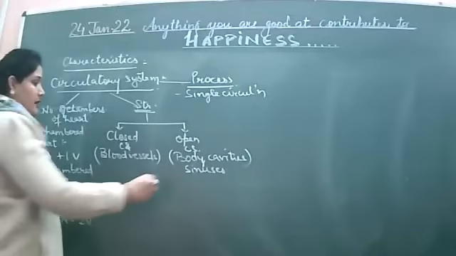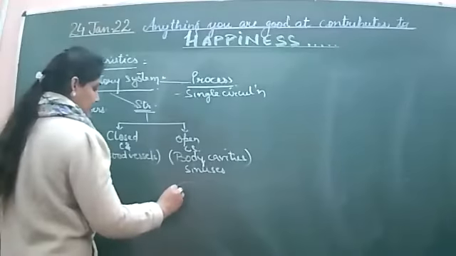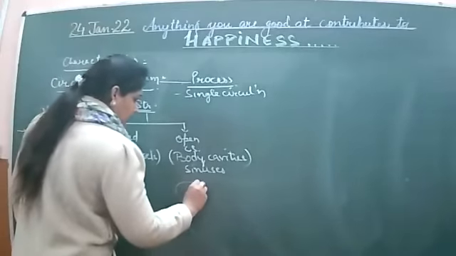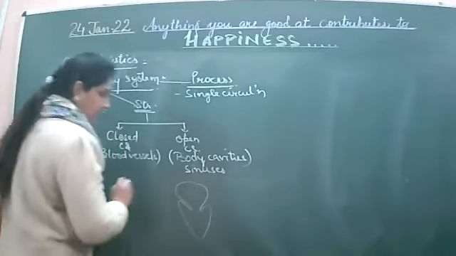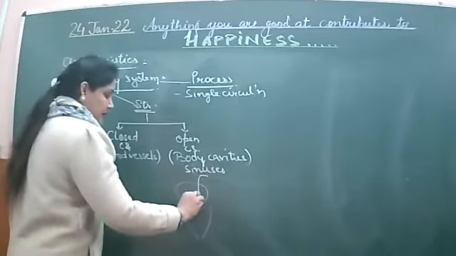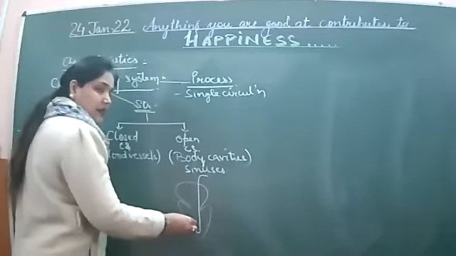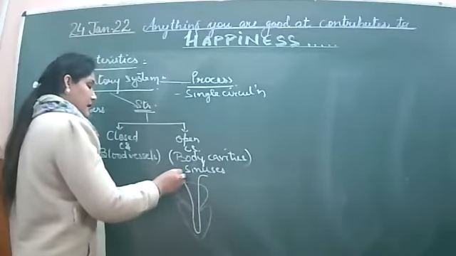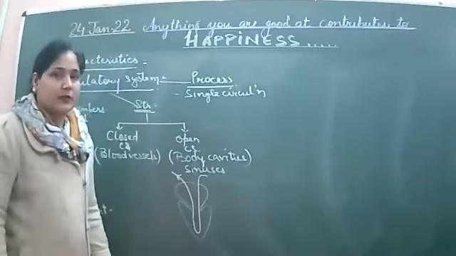ठीक है? कैसे? अगर supposing two-chambered heart है, जैसे ये two-chambered heart है, this is auricle and ventricle, something like this. It's a two-chambered heart, right? The blood which has been coming into the heart passes from the auricle, from the ventricle and leaves the heart at once. So this is a single circulation.